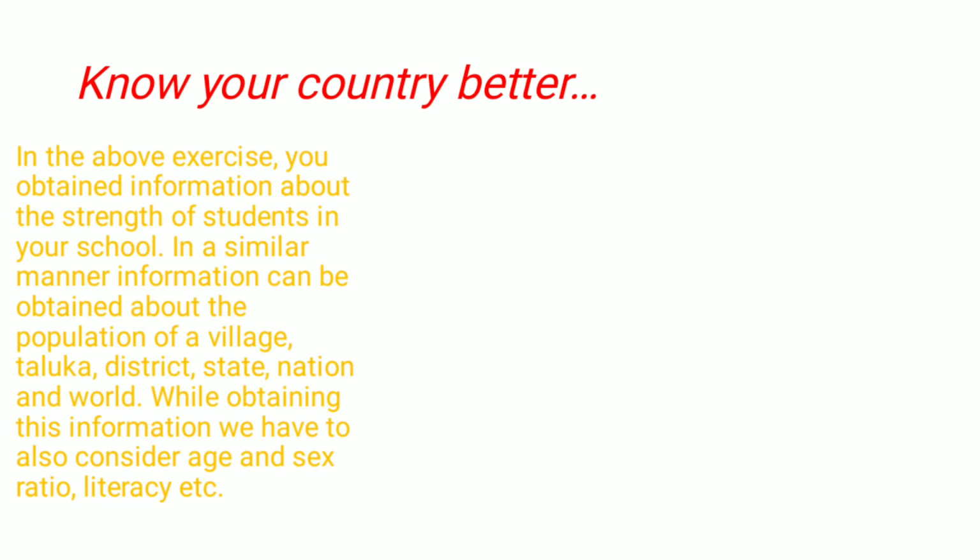So, from the last exercise, that is the classroom exercise, you obtained information about the strength of students in your school. In a similar way, information can be obtained about a village, about the population, sorry. It may be village population, urban population, or state population. We can bifurcate it in many ways, such as we have to maintain records regarding their age, regarding their sex ratio, like males, females, and kids, and literacy rate.